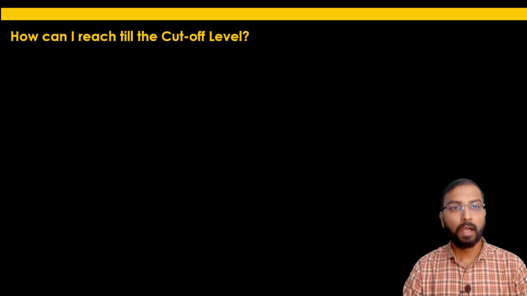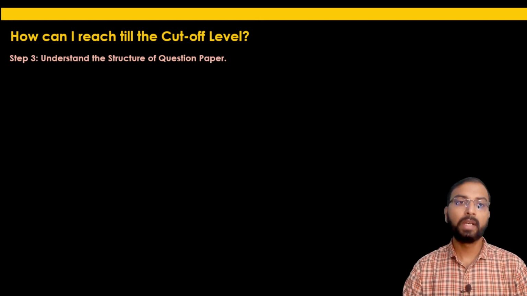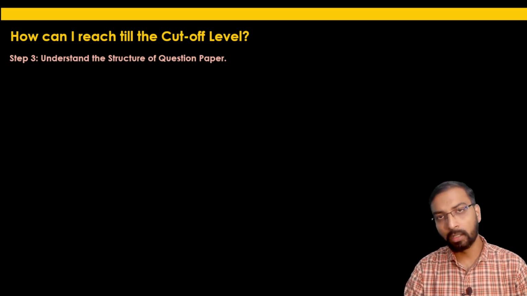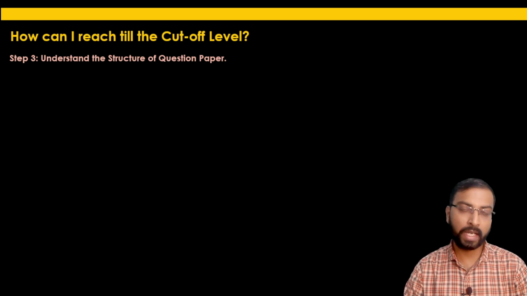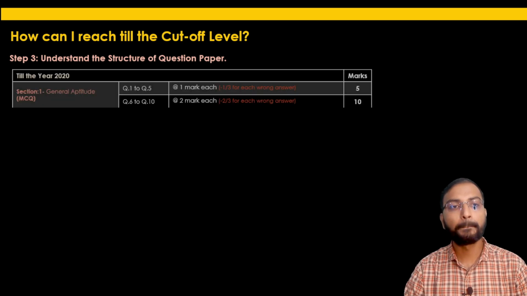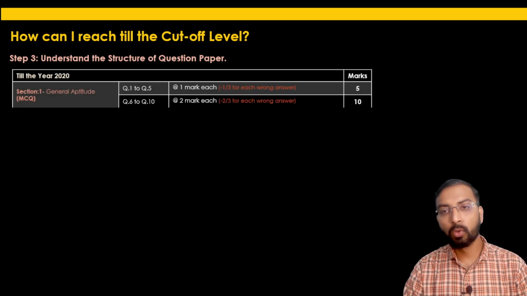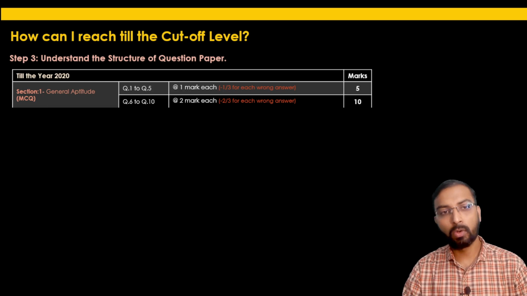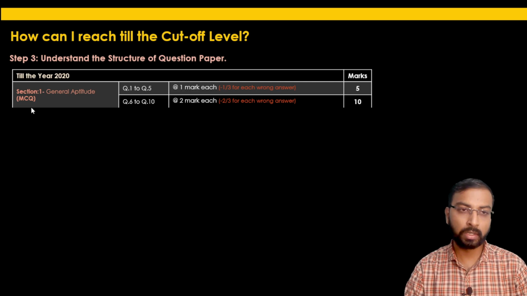The next step is that one must understand the structure of the GATE question paper from this year onwards. There are a few changes the GATE organizing institute, or GATE authority, has made from this year onwards, as I said earlier. If you look at the past year question papers till the year 2020, the structure of the question paper was such that section 1, the general aptitude section, consisted of multiple choice questions, 10 questions.